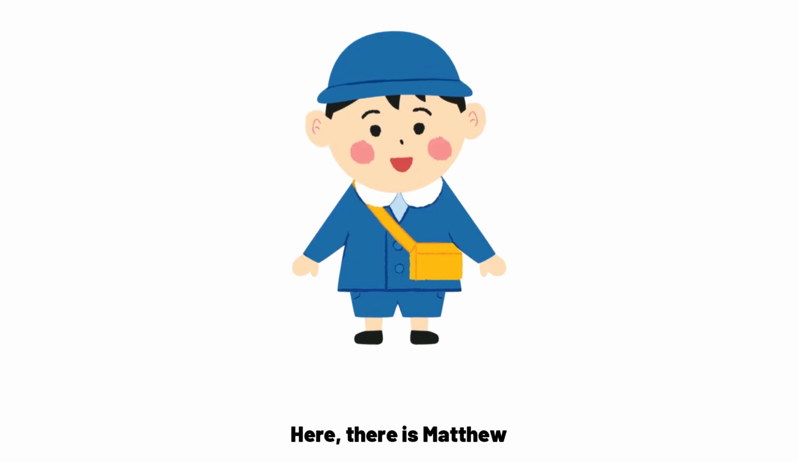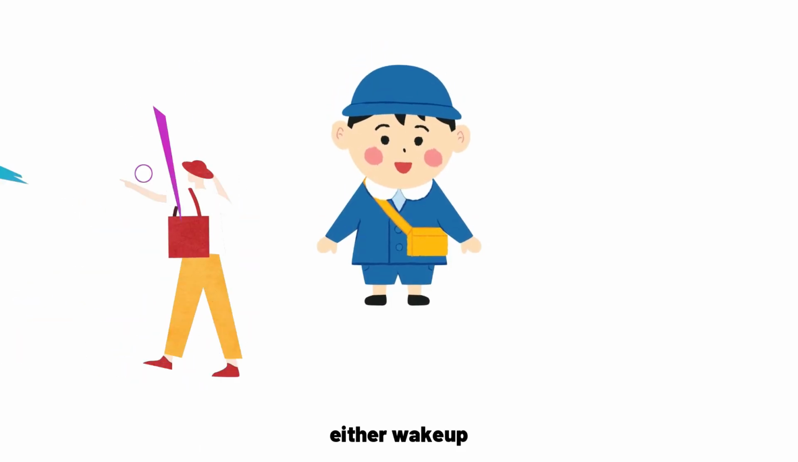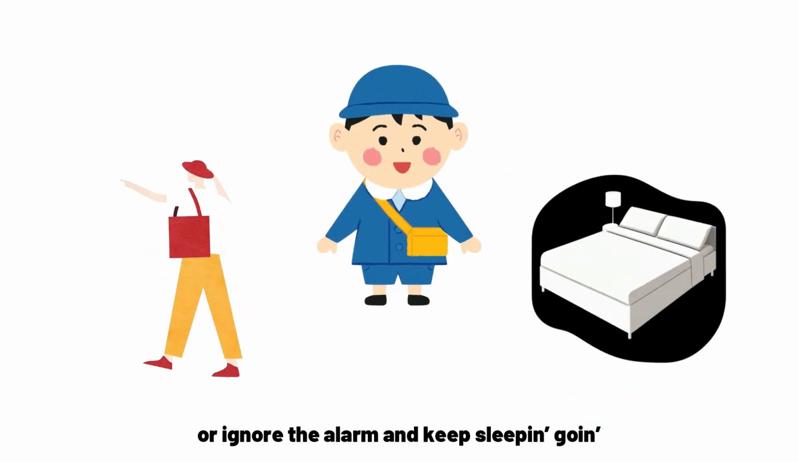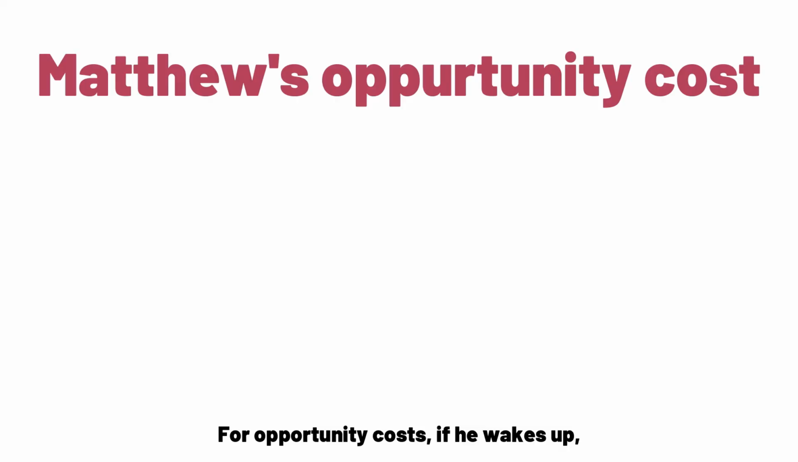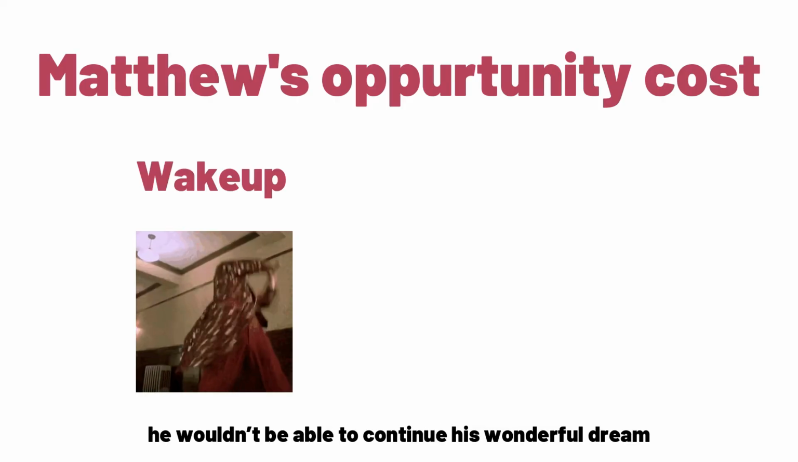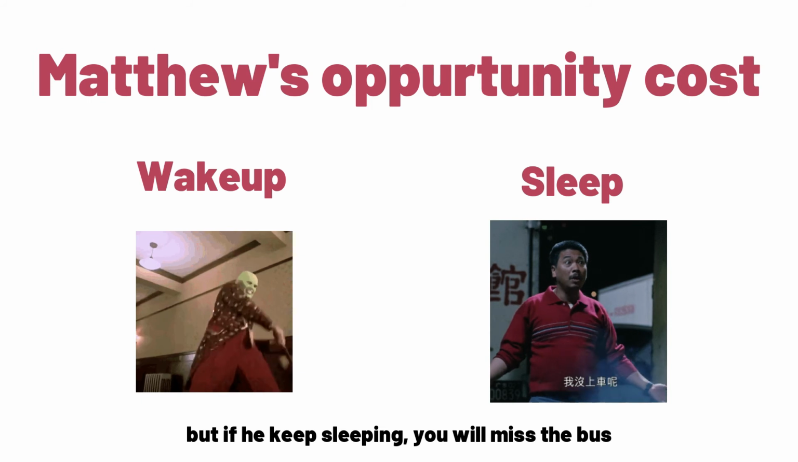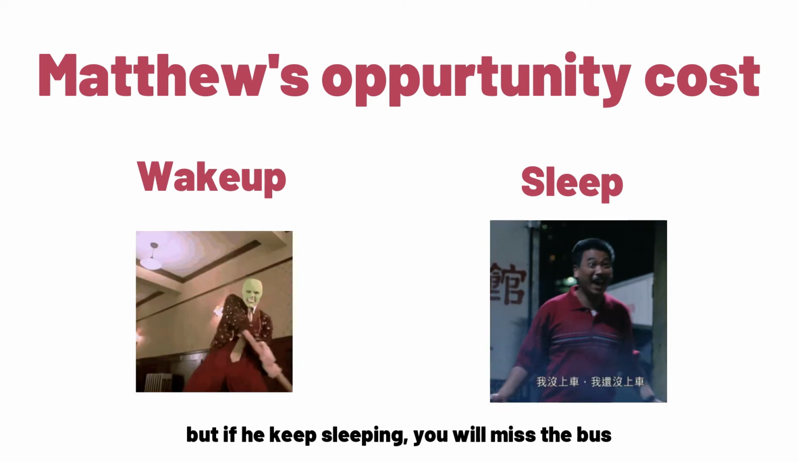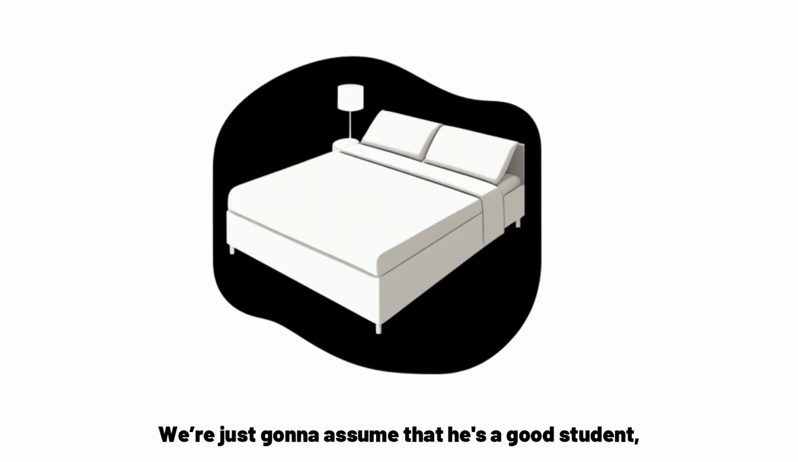Here, there's Matthew. Today is another happy but boring day for him. As his alarm goes off, he opens his eyes, but sleepiness is still in the party. Now, he's facing the first trade-off he has to make, either to wake up or just ignore the alarm and keep sleeping. For opportunity costs, if he wakes up, he wouldn't be able to continue his wonderful dream. But if he keeps sleeping, he will eventually miss the bus. But in this case, we're just gonna assume that he is a good student and finally decides to wake up. He walks toward his closet, facing his second trade-off of the day.